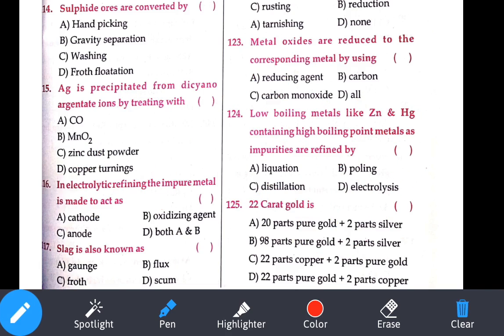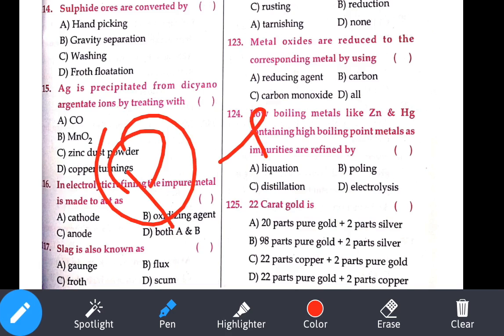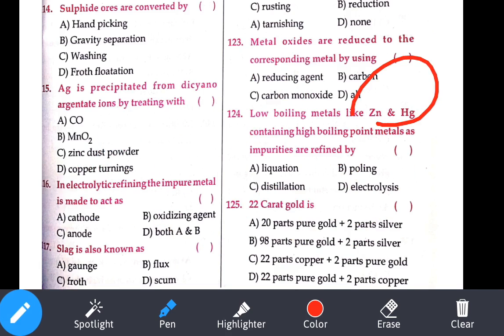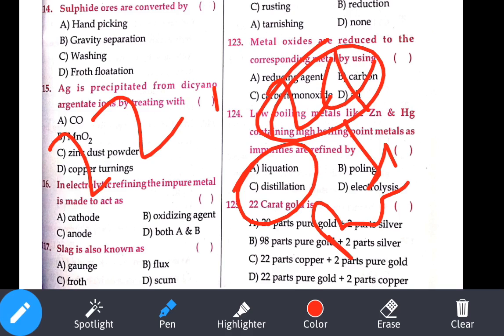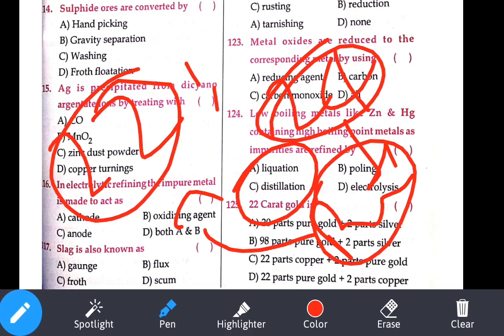Option number C, 22 karat. So we have got two types of gold, 22 karat gold and 24 karat gold. If it is 24, it is called pure gold. So here, if it is pure gold, we cannot make an ornament with that, because pure gold is too soft. So we'll be taking 22 karat gold, and whatever remains, we add as impurity. Now here, in 22 karat gold, 22 parts will be pure gold, and 2 parts will be our copper. Option number D is our answer, copper.